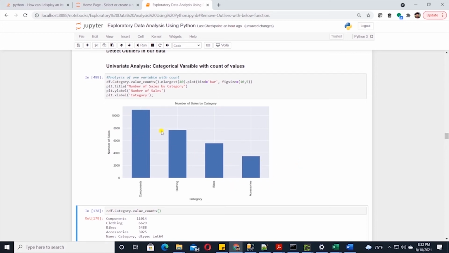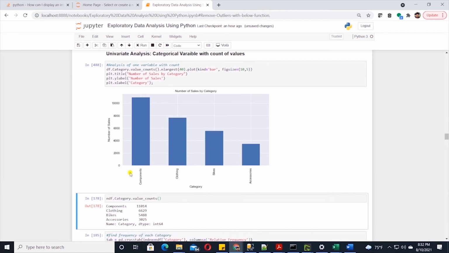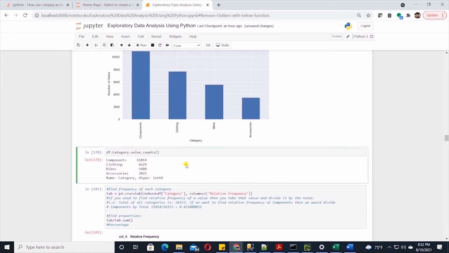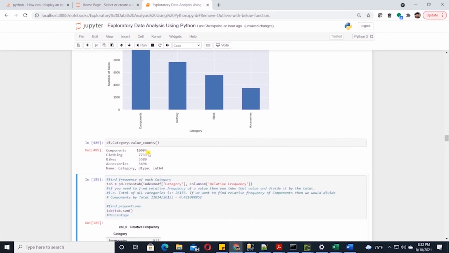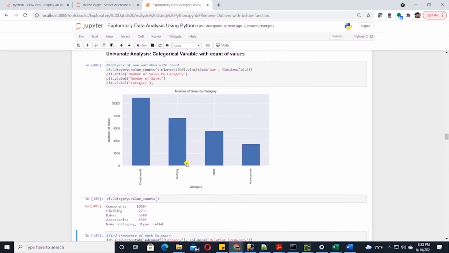We are selling a lot more components than any other category, and more bikes than accessories, which is interesting as one would think that a company would sell more accessories than bikes. But this is not the case here. We can print out the actual numbers behind the chart by calling value_counts on the data frame.